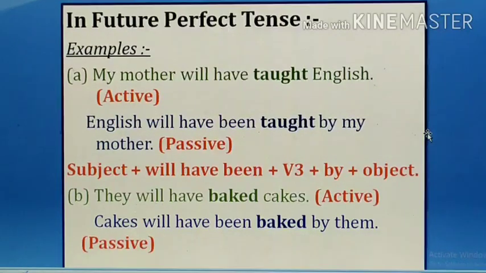Okay, so they will have baked cakes. Cakes will have been baked by them. The formula is, write down the formula, subject plus will have been plus V3. Will have been is compulsory in all future perfect tense. Okay, there will be no use of has, only will have been plus V3 form plus by plus object.